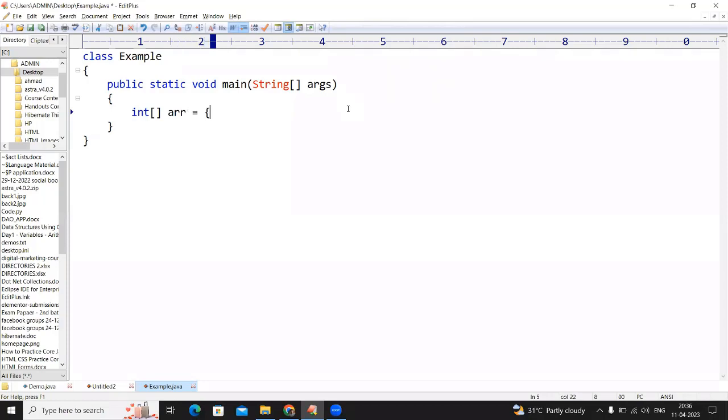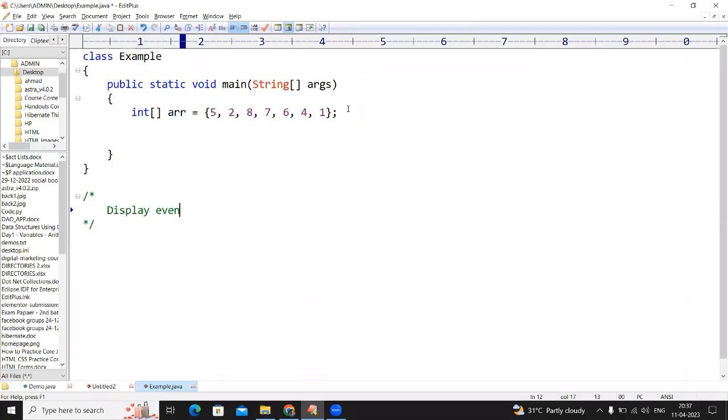ARR equals to giving the values 5, 2, 9, 8, 7, 6, 4. I'm taking some values like this one. Now the questions are very easy questions, and everyone thinks they are the toughest questions. Let me explain very easily. Questions are, first one,